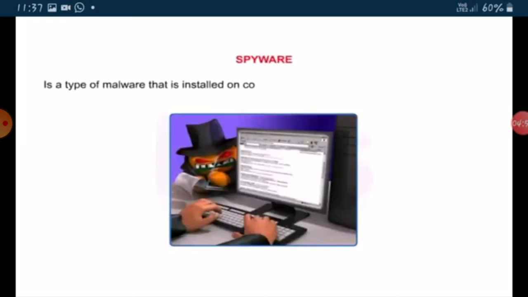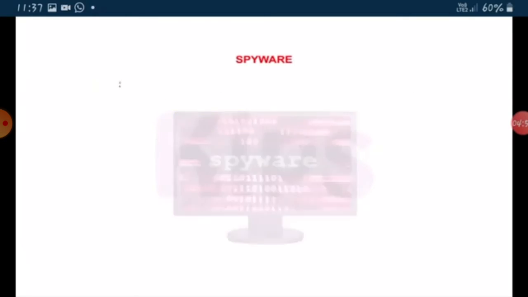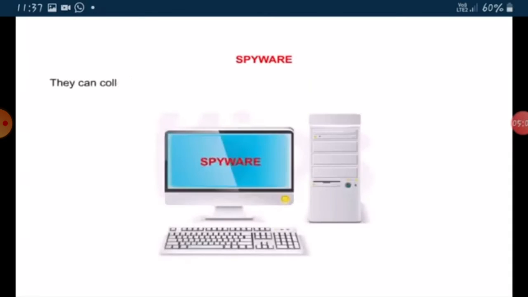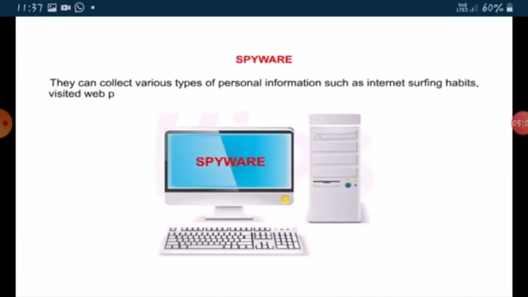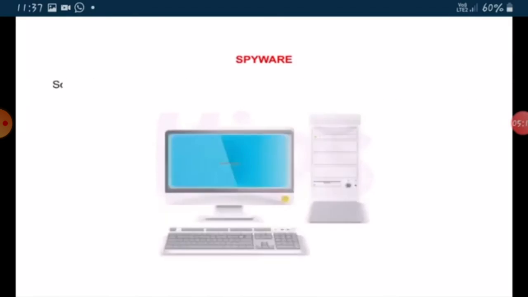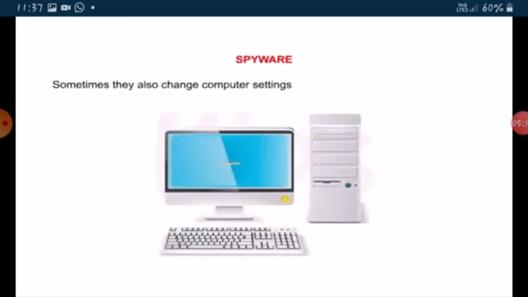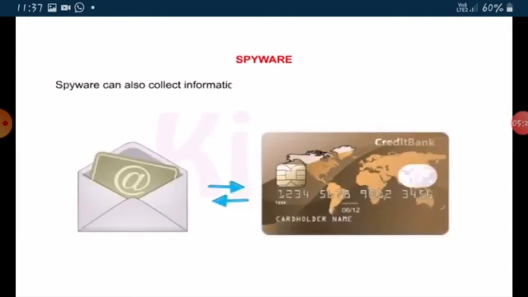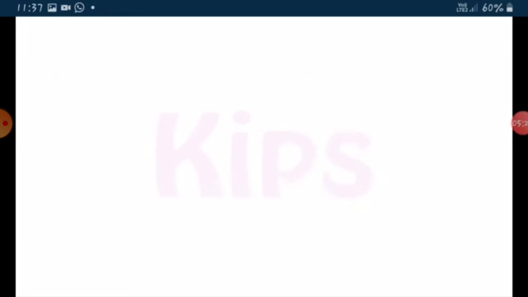Spyware is a type of malware that is installed on computers and collects information about users without their knowledge. Spyware programs secretly monitor the user's computing. They can collect various types of personal information such as internet surfing habits and visited web pages, and transmit the information in the background to someone else. Sometimes they also change computer settings that result in slow connection speed and wrong functionality of other programs. Spyware can also collect information about email addresses, passwords, and even credit card numbers.